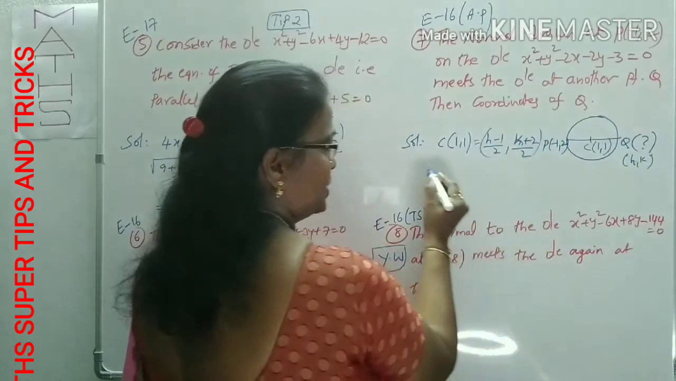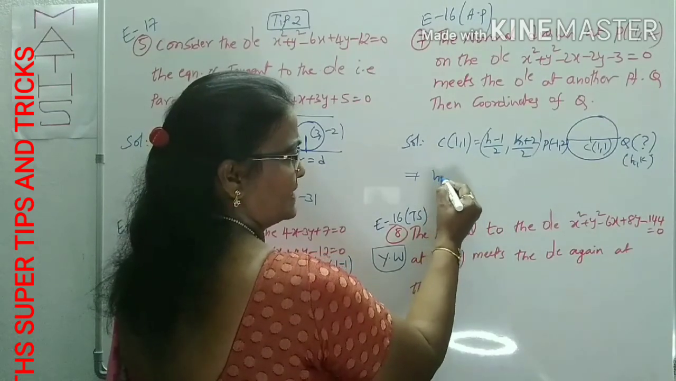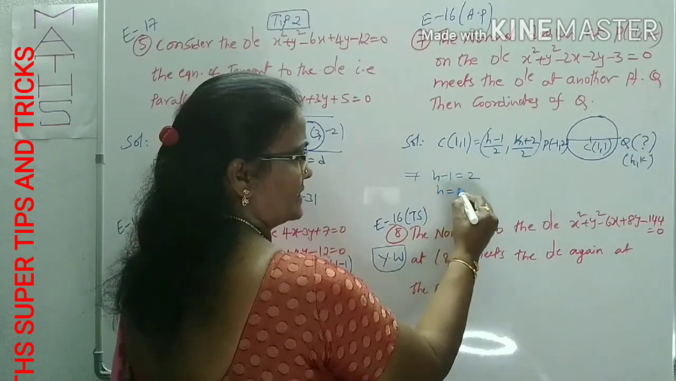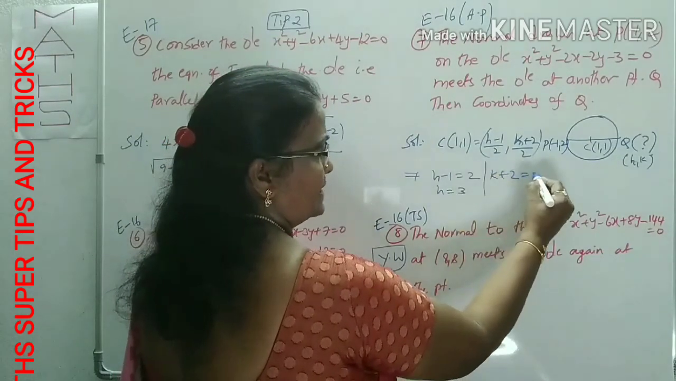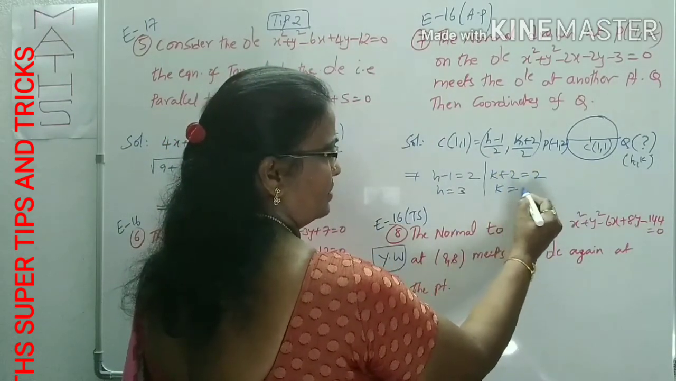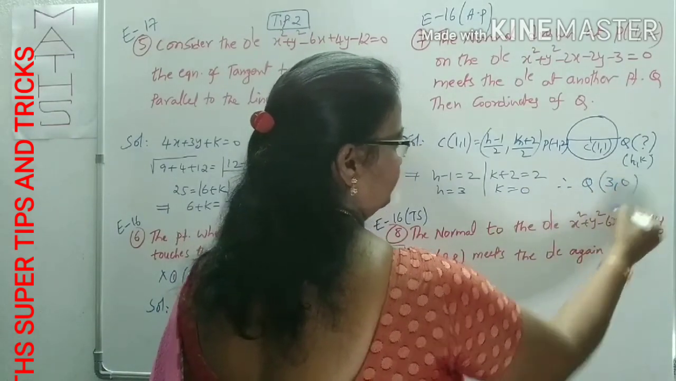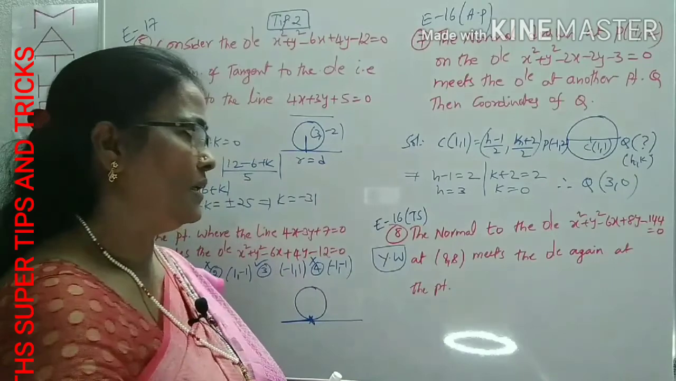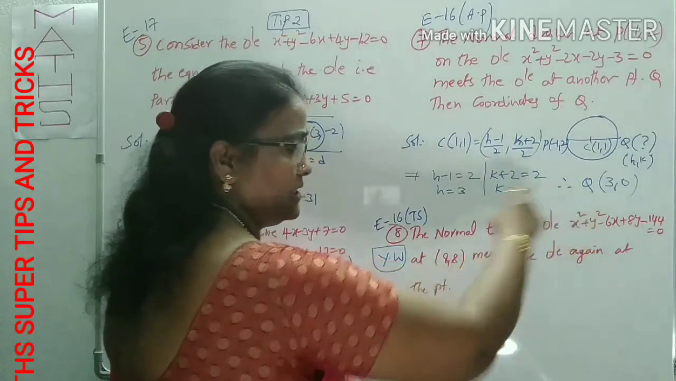By equating x coordinate to x coordinate, y coordinate to y coordinate, (h minus 1) by 2 is equal to 1, means h minus 1 is 2, indirectly h is 3, and (k plus 2) by 2 is equal to 1, k plus 2 is 2, k is equal to 0. Therefore, the point Q becomes (3, 0). The point Q means the other end of the diameter that is indirectly asked, that is (3, 0).